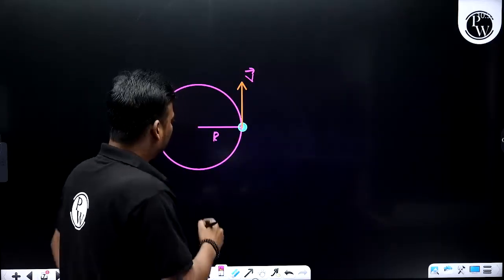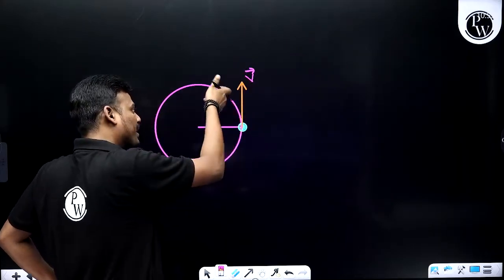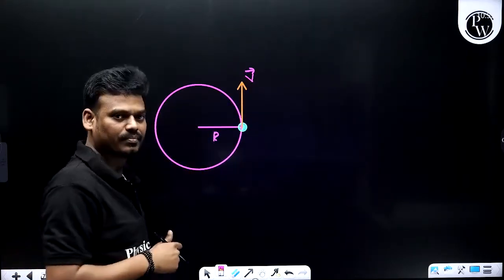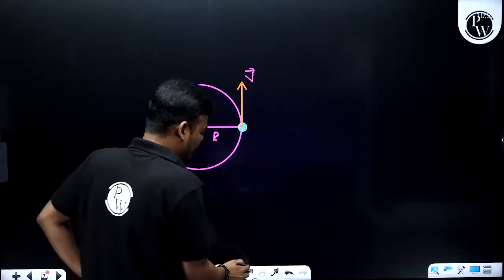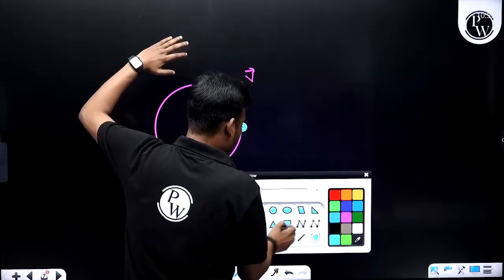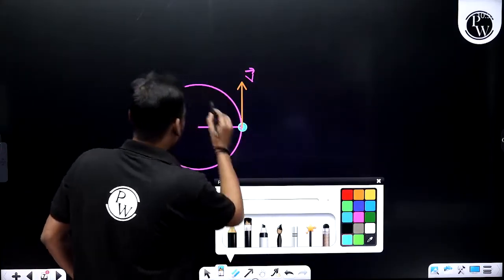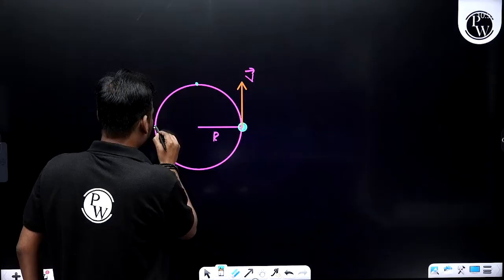But what is happening? Instead of moving in a straight path, it is moving in a circular track. How can we know that it is moving in a circular track? By the path. Let's consider four points around the circular track.